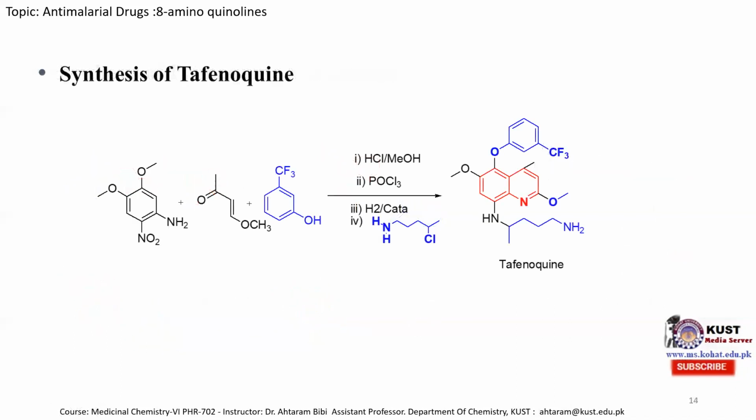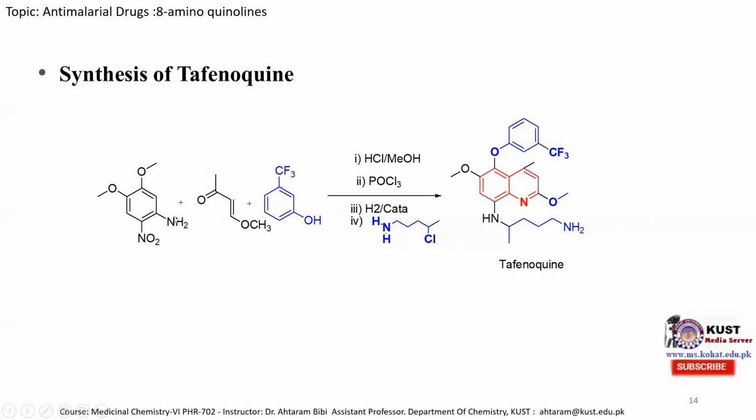The last anti-malarial drug is the tafenoquine molecule, and it is synthesized by reacting 8-aminoquinoline with acraldehyde, but this acraldehyde is substituted with a methyl group here and a methoxy group here.